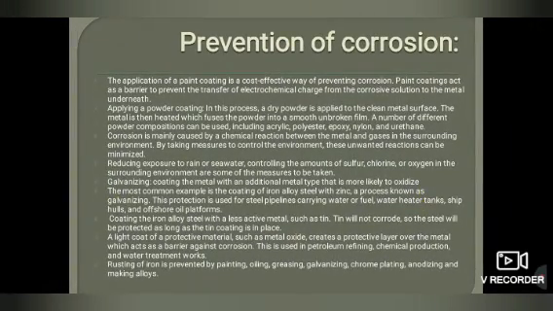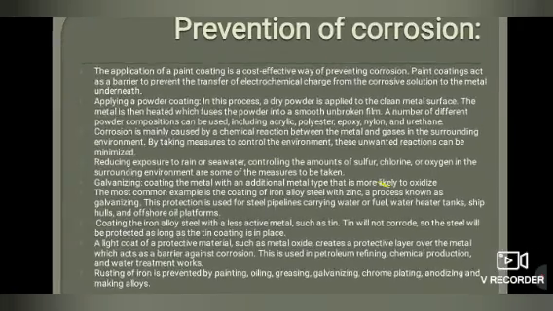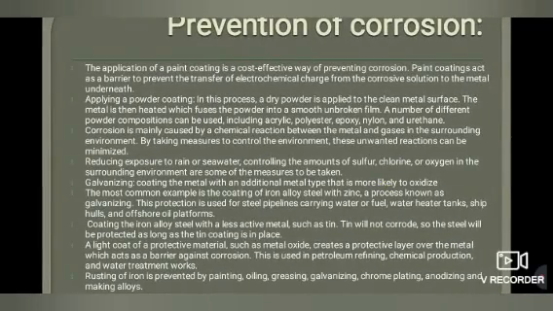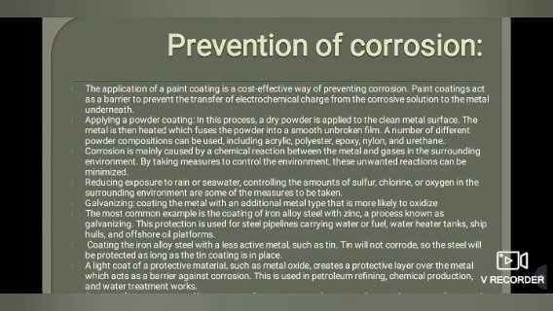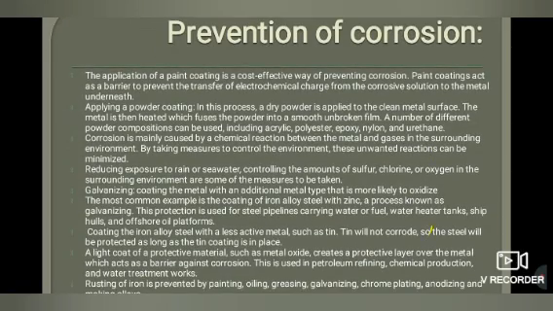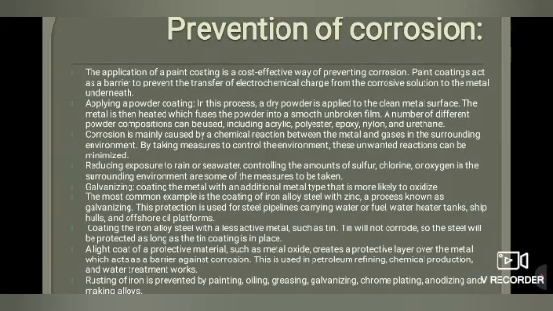Now, what are the methods of preventing corrosion? Different applications are there. Application of paint is one thing; with the help of painting we can prevent corrosion. Second is applying a powder coating. In this process a dry powder is applied to a clean metal surface. The metal is then heated, which fuses the powder into a smooth unbroken film.